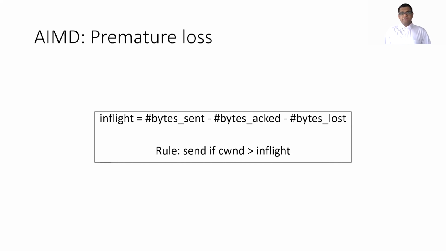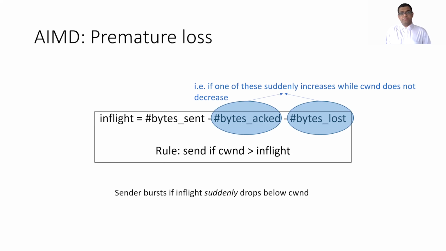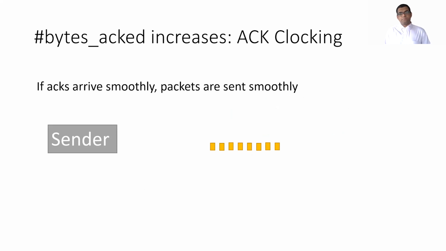Before we discuss what CCAC found, here's a quick refresher. The sender maintains an estimate of the total number of bytes in flight, and this is equal to the total number of bytes sent minus the total number of bytes acknowledged minus the total number of bytes that the sender believes are lost. And the rule is, if the congestion window is greater than the in-flight, the sender sends packets. This means that it bursts packets if the in-flight suddenly drops below the congestion window. And this can happen if one of these two variables suddenly increases while the congestion window does not decrease.